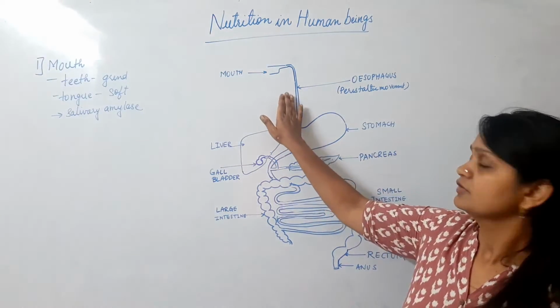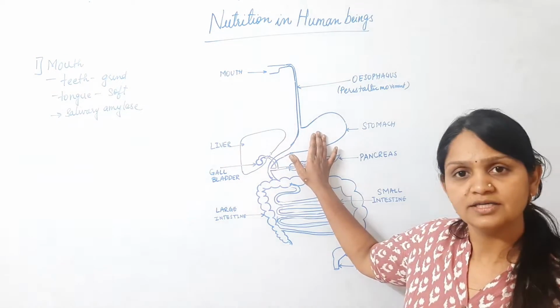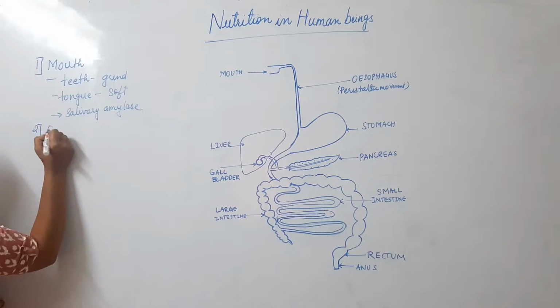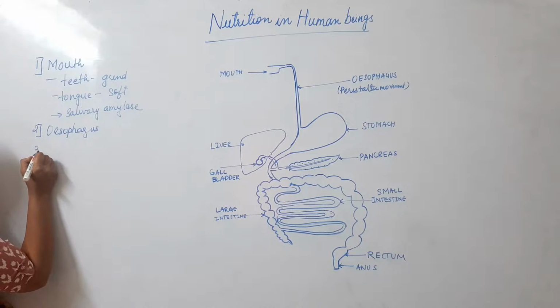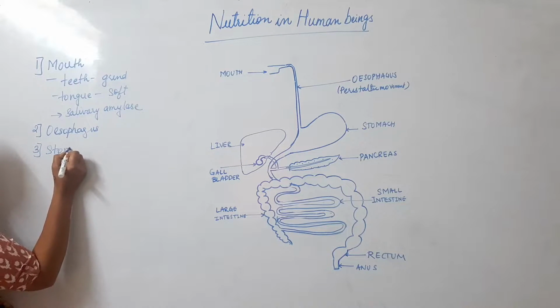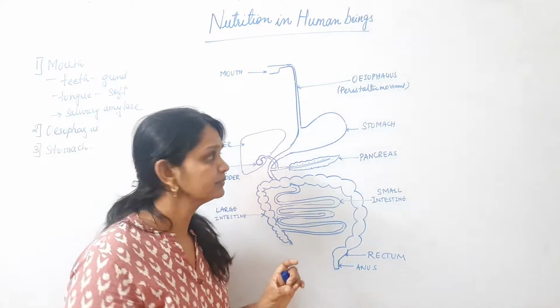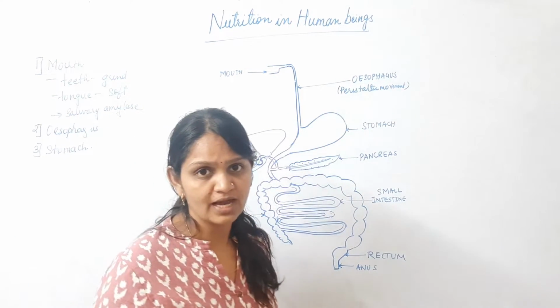So from the mouth, the food has moved to the esophagus, and from the esophagus, it has now moved to the stomach. Now what is the stomach? It is a J-shaped bag, and here the food remains for almost 3 hours.